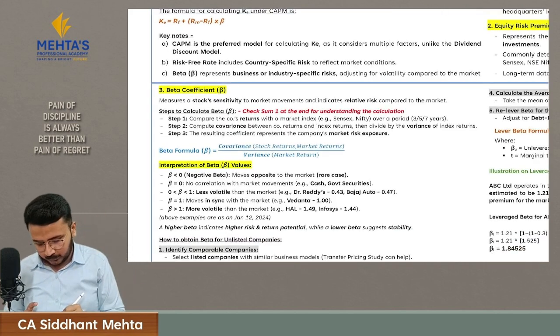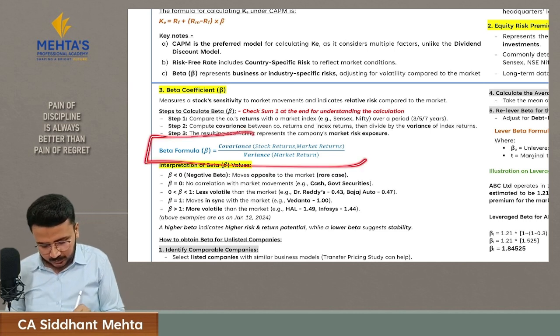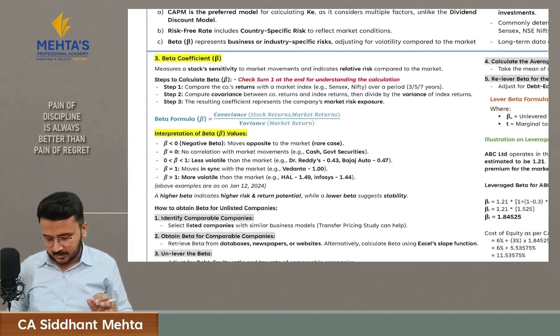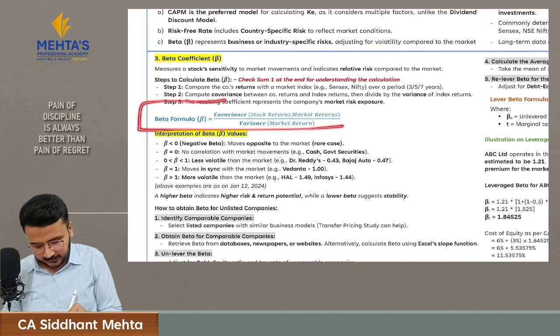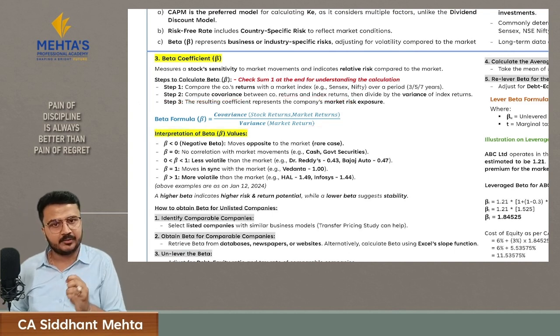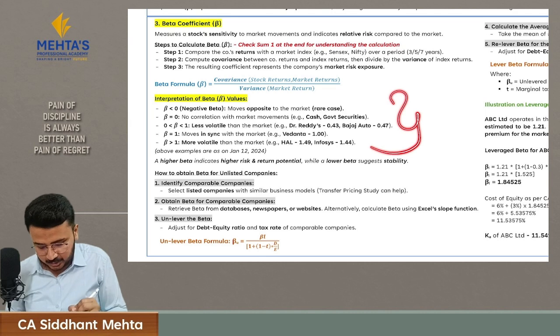There is one formula to calculate beta, that is the covariance of stock return and market return divided by the variance of market return. ICAI will definitely not ask you this calculation in the exam because it is very lengthy. It gets asked in AFM but not in SPOM, for 1 to 2 marks. Just remember this formula. They can ask this formula in an MCQ, that beta is the covariance of stock return and market return upon the variance of market return. But they can ask questions on interpretation of beta values.